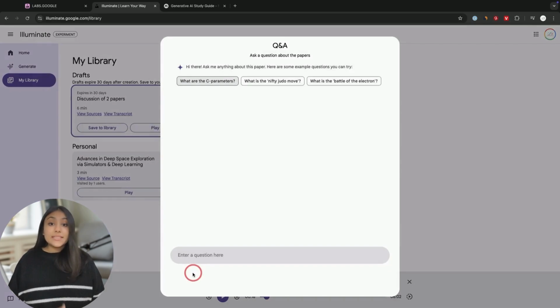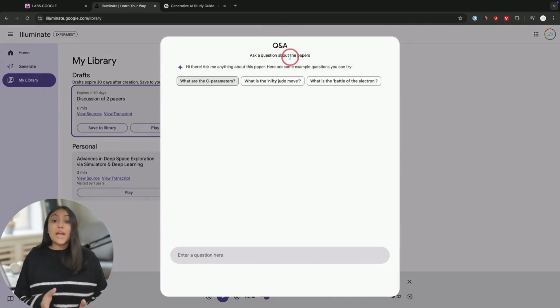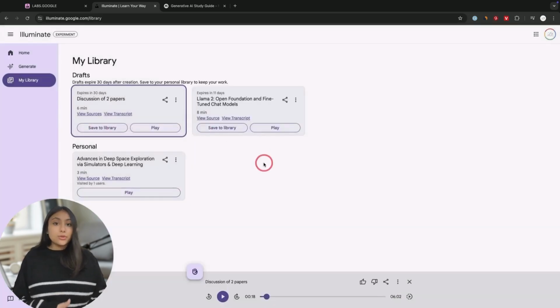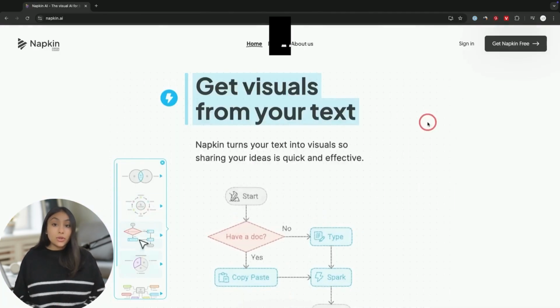And then you can press this hand signal right here, and this will open up this Q&A where you can ask any questions about those papers. So a fantastic tool, except I really hope they add the option to upload your own document like you can do inside of Notebook LM. But pretty cool tool already if you can find the right research papers to create these audio discussions. Now the next one is called Napkin AI.